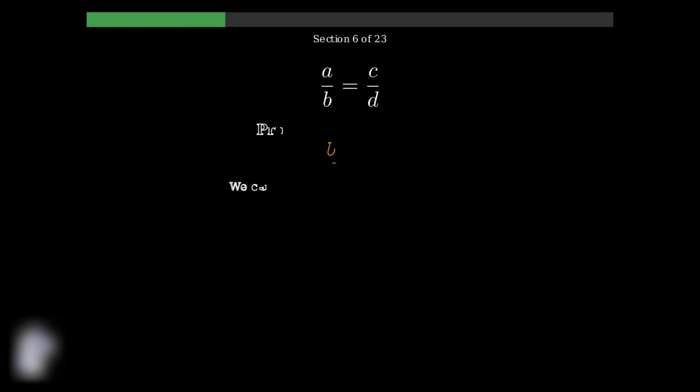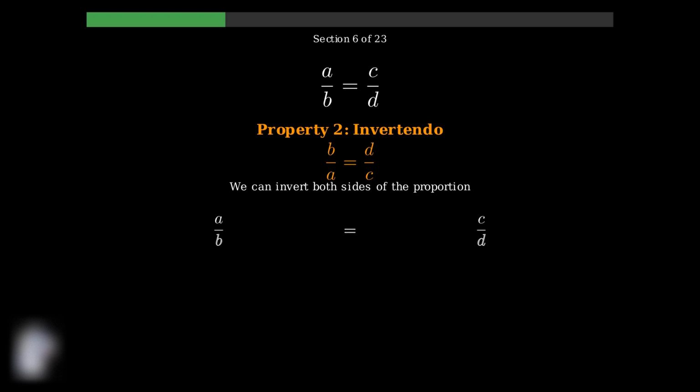The second property, invertendo, allows us to flip both fractions. If a over b equals c over d, then b over a equals d over c. This is like turning both fractions upside down simultaneously.